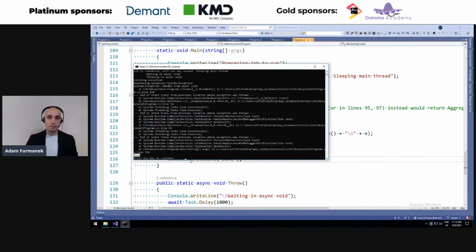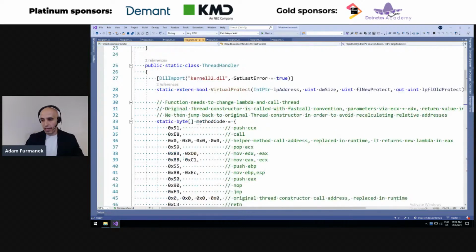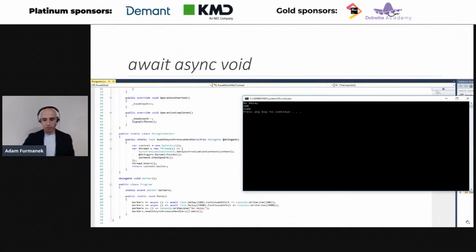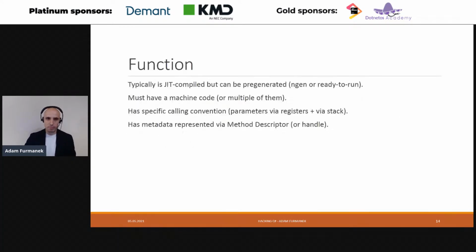We can first await the method, and second, we can actually catch all the exceptions which are under the hood. So that would be it when it comes to awaiting async void methods. Now we can move to something a little hacky. We would like to run machine code from a byte array.